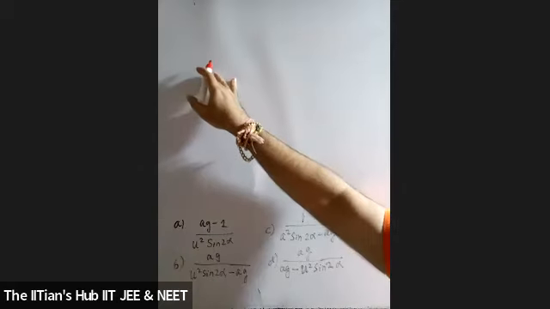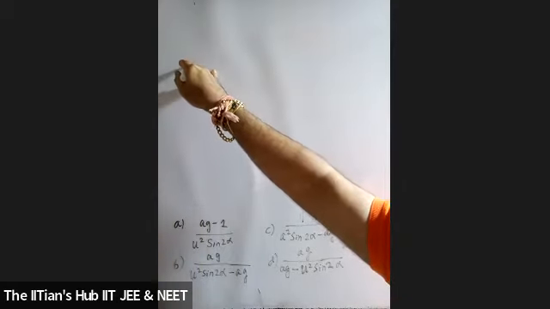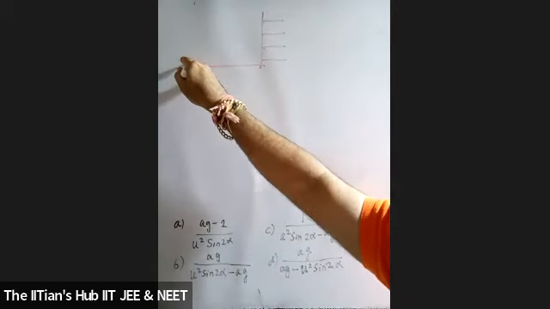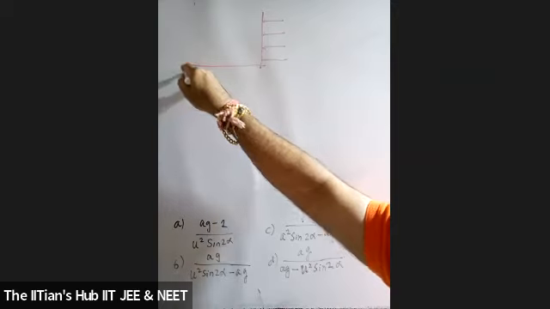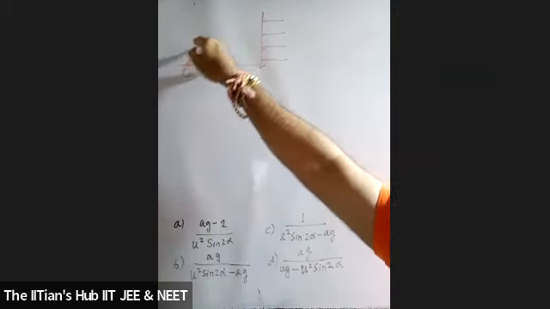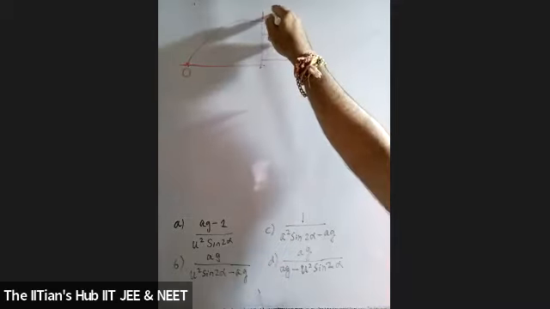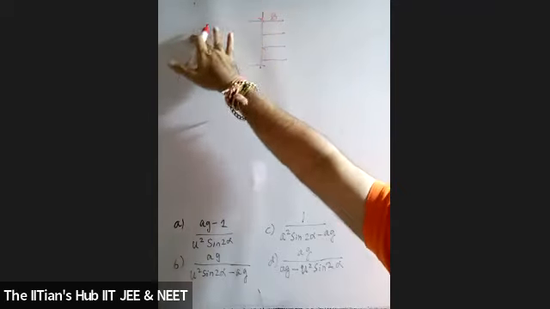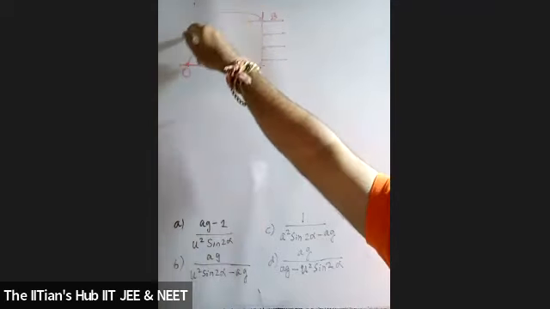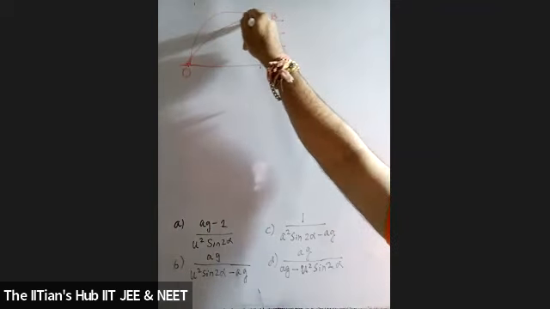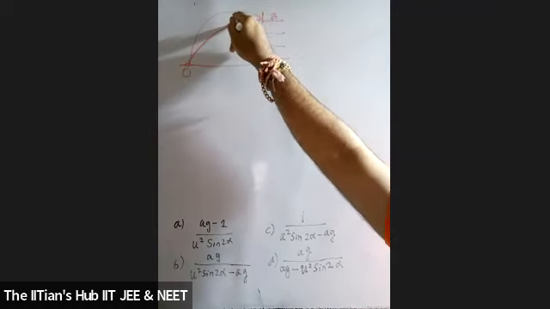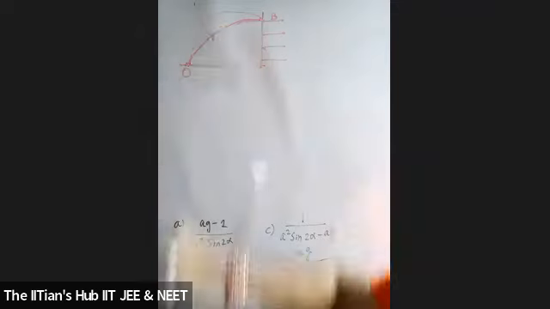Given to you is that a body is projected. I'm going with projectile motion, students, because you have it back on Sunday. There is a wall over here, and a body is projected. If I take this point O, the body is projected, it hits the wall at somewhere point B, let us say at point B. And after hitting, it's coming back at point O. And this is the motion towards the wall.